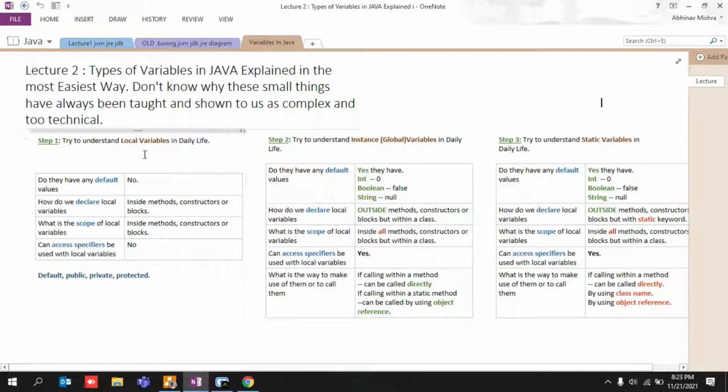There are three things that we need to understand in this lecture: what local variables are, what global variables are, which are known as instance variables in Java, and what static variables are in Java. These are the three things I have already mentioned. I have jotted down the important parts related to these variables.